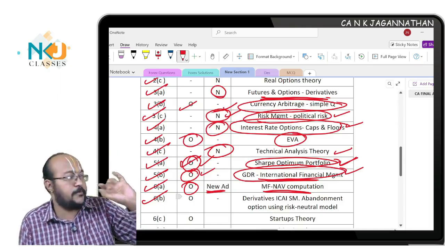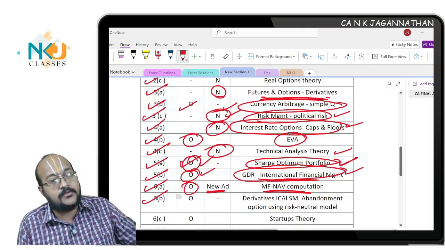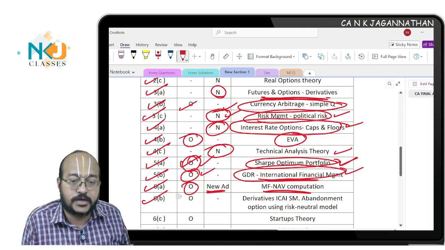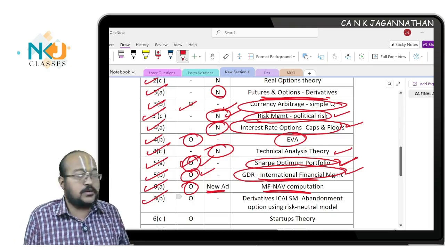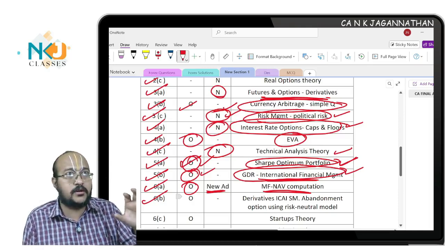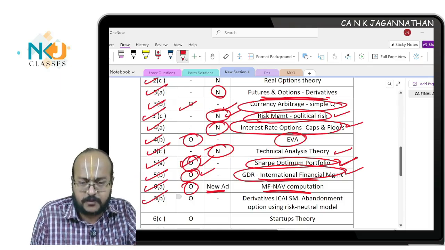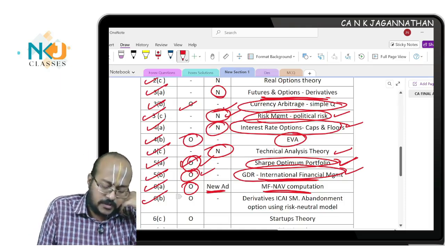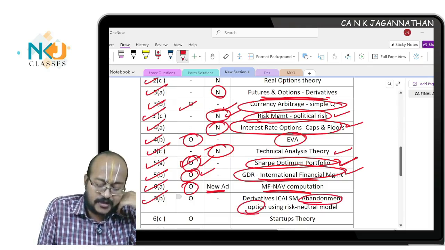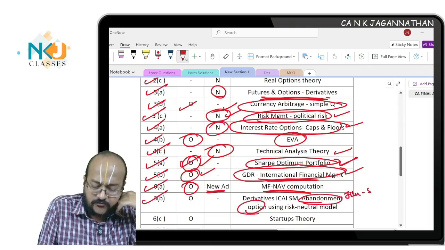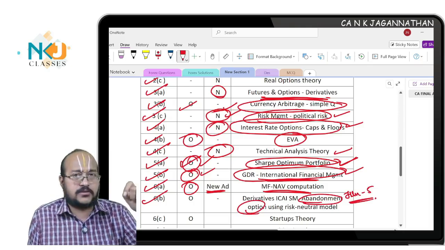Real options and capital budgeting was a topic there, and they used to put this abandonment project based question there. Are you listening? Now, in the new institute module, this question has been put under the derivatives analysis and valuation chapter. There you will find this real option based question, abandonment option, illustration number 5, I think. Please go through.